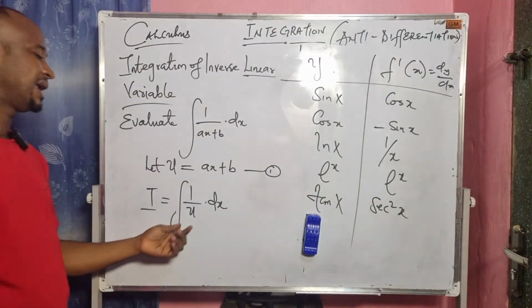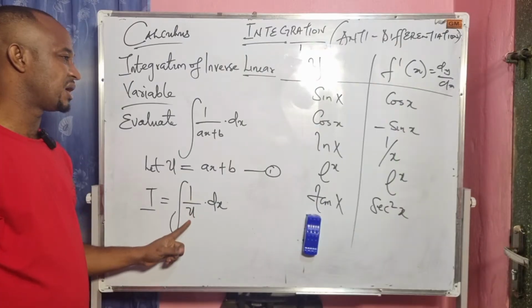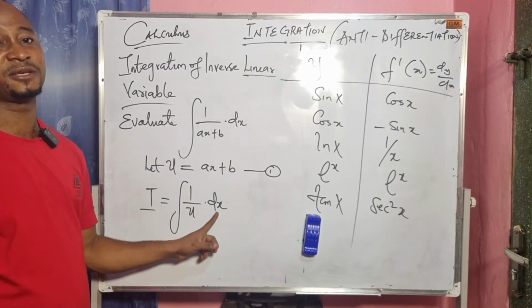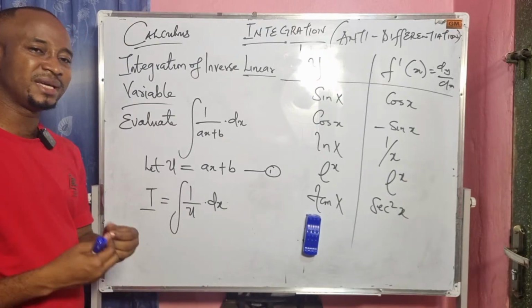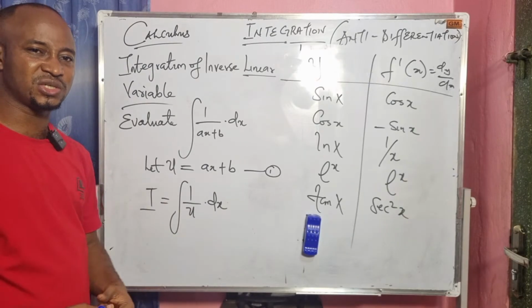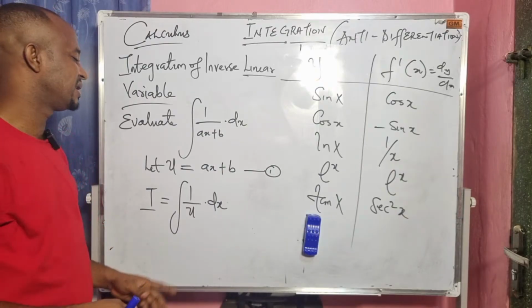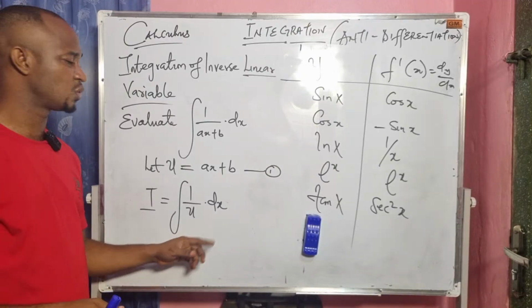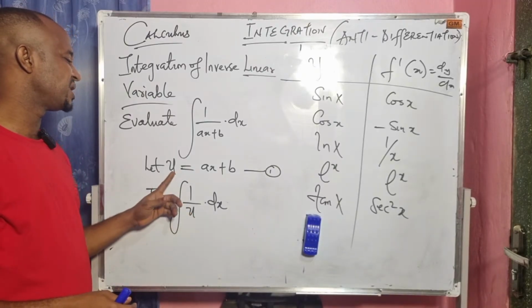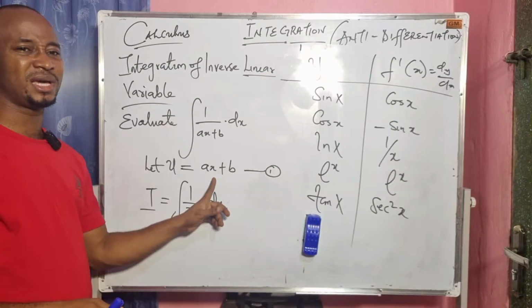But I cannot just integrate 1 over u and call it ln u when we have the dx here. What I have to do is to look for a means to bring the right of integration. The authority to integrate 1 over u is not the dx, but rather it is the du. So I will differentiate u with respect to x.